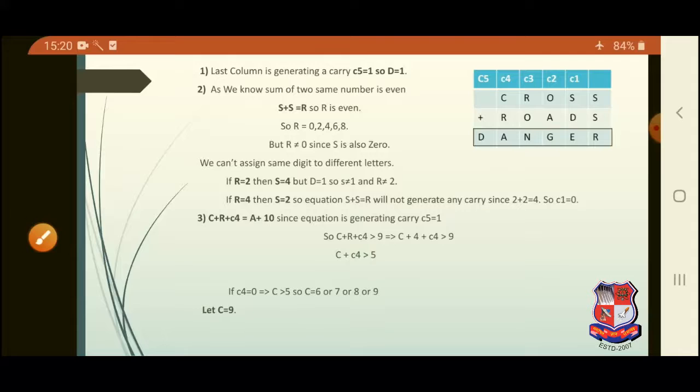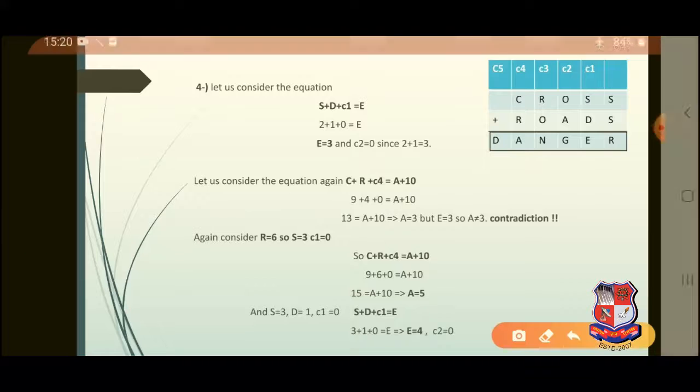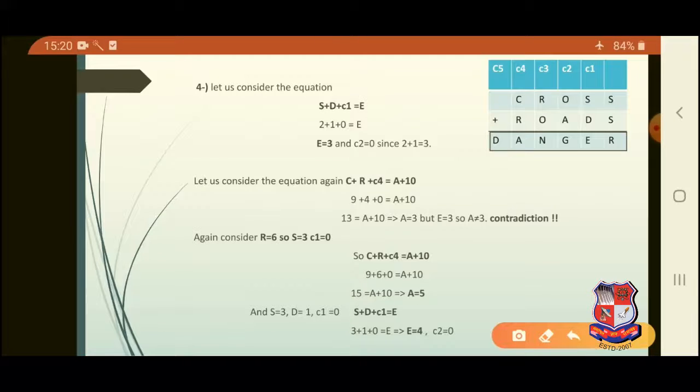If at all C4 is equal to 0, then the probable value which C can take should be greater than 5 and less than 9, that is 6, 7, 8 or 9. Let us assume that the value of C is 9. Let's proceed further. Now consider the equation S plus D plus C1 is equal to E.